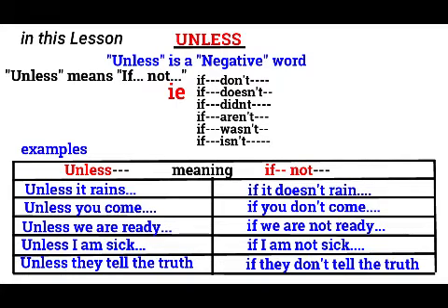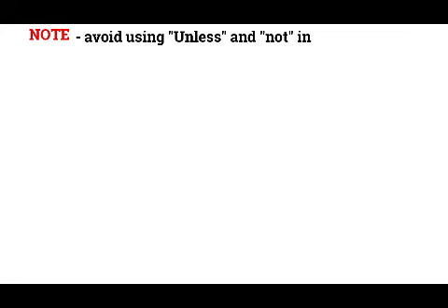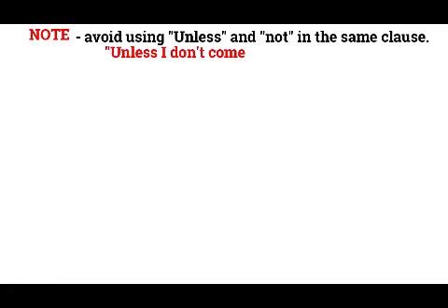So, unless is a negative condition. Not. We should avoid using unless and not in the same clause. Look at this sentence. Unless I don't come is a wrong clause because we have used 2 negative words in the same clause.